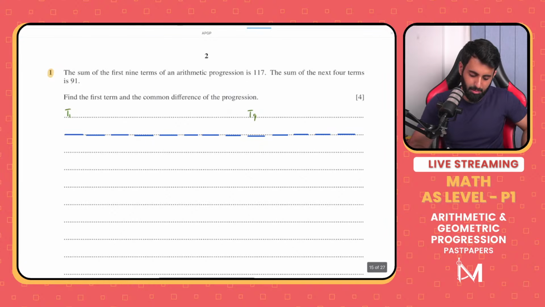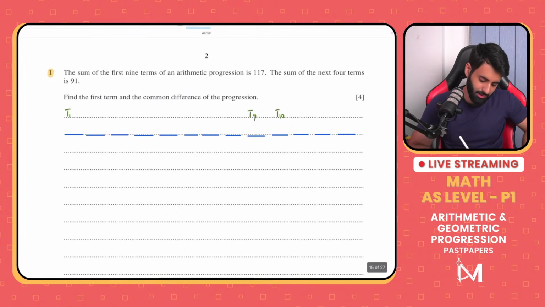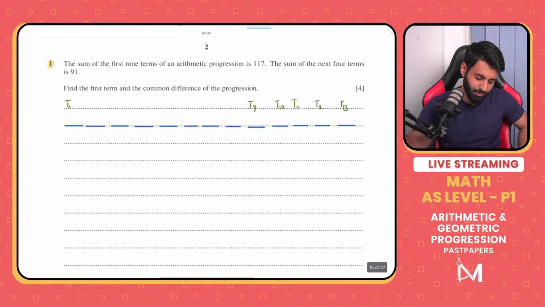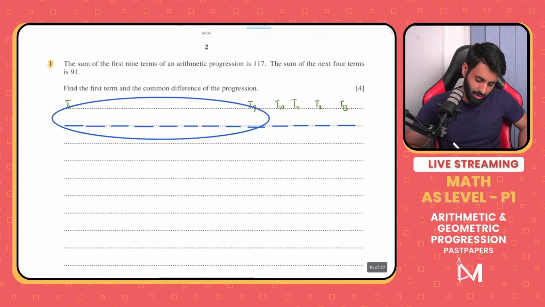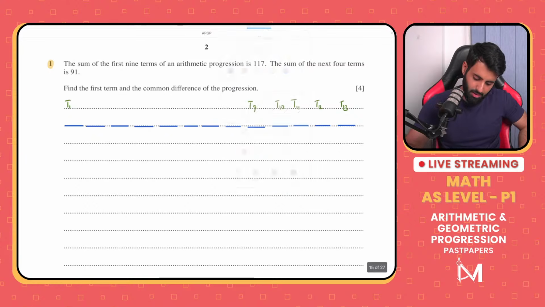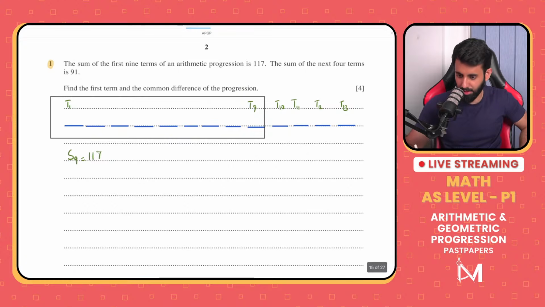Okay, now you guys have probably figured out what can possibly go wrong. Not adding the sum of the first 9 terms with the next 4 terms. Yes. So basically, this is the catch in this question. The question says the sum of the first 9 terms is 117. So that's pretty straightforward. Nothing too complicated there. Sum of the first 9 terms is 117. So that means S9 is equal to 117.